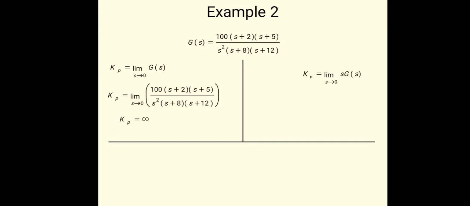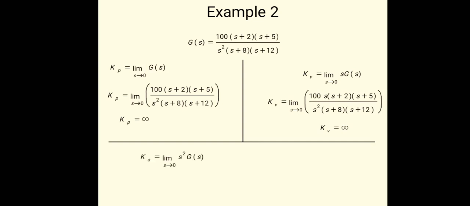Similarly, Kv is nothing but limit s tends to 0 of s into G of S. Putting the value of G of S here, 1 s in the numerator and 2 s in the denominator, so 1 s will be cancelled. So it becomes 1 upon 0, that is infinity.